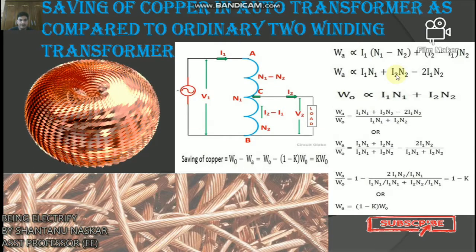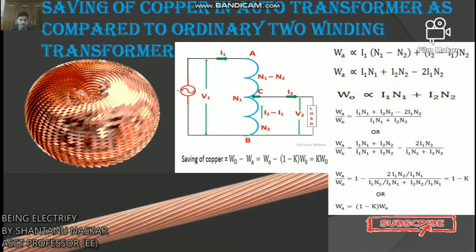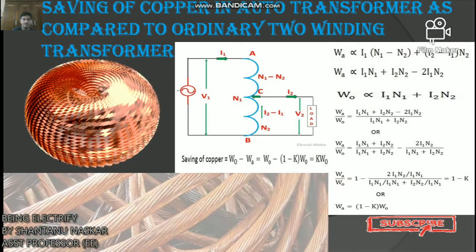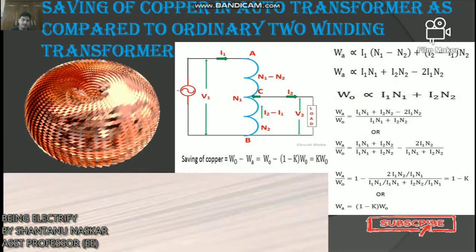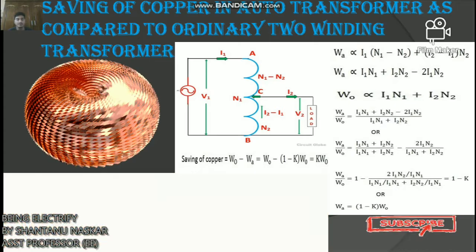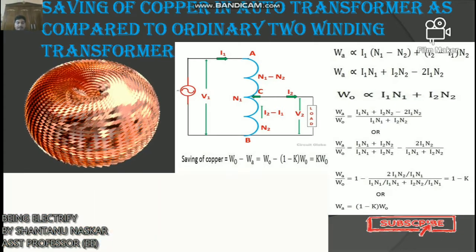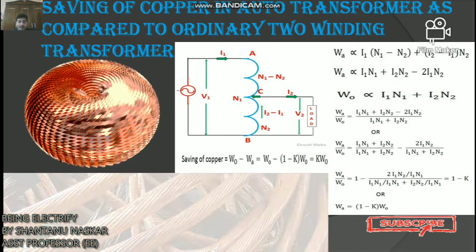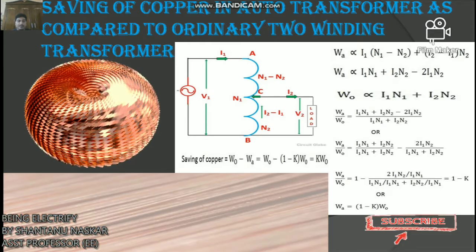The weight of copper is proportional to the length and the area of cross section of the conductor. As we all know, the length of the conductor is proportional to the number of turns, and the cross section is proportional to the current.